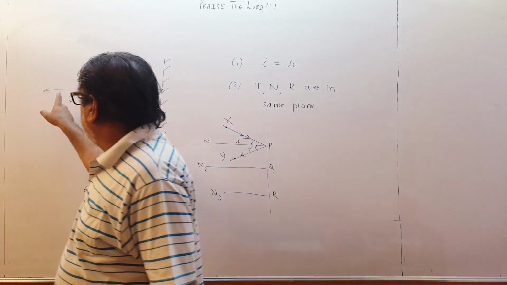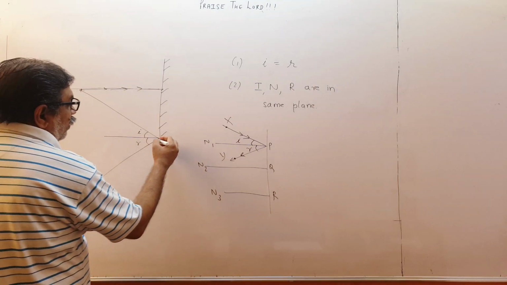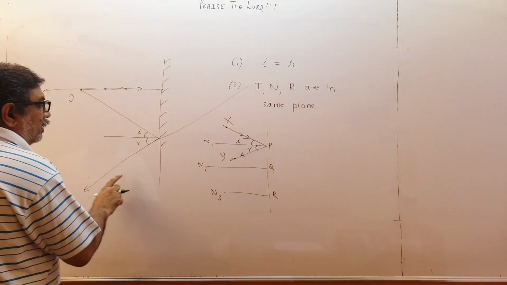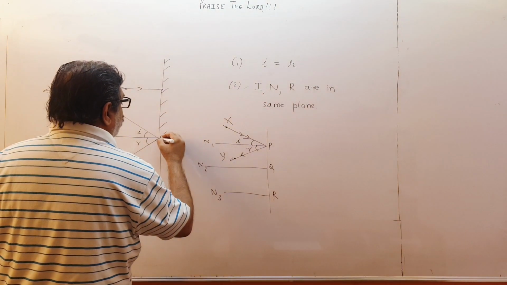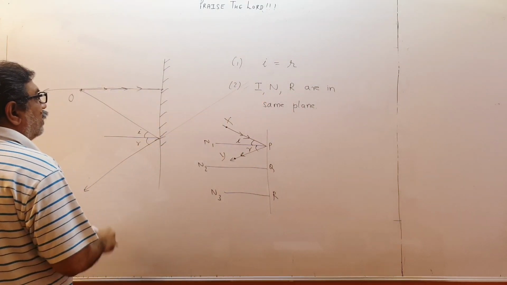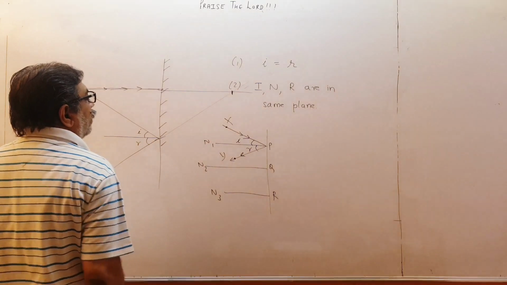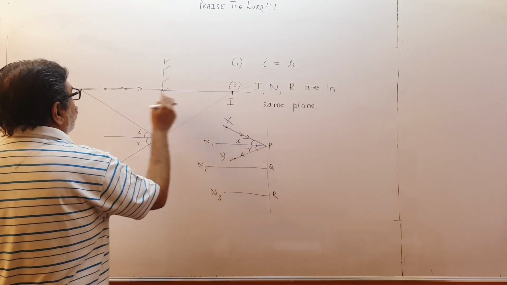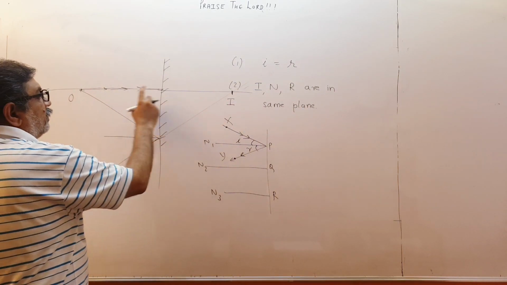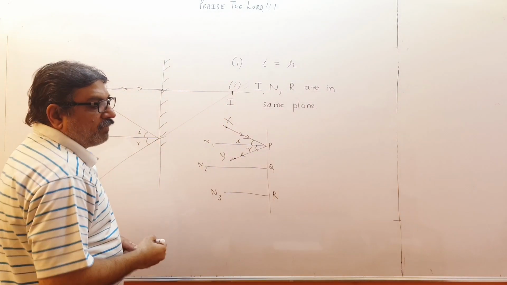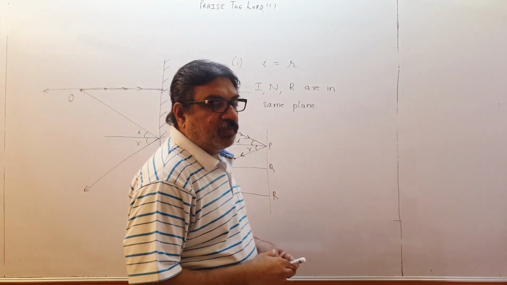So to make them meet, what do I do? I pull it backwards like this. This ray I extend backwards, so maybe it goes like this. And I pull this ray also backwards and they meet over here. So this becomes the position of the image of this point. So this point will be seen over here. This is the point I want to make: how to get an image from a plane mirror.